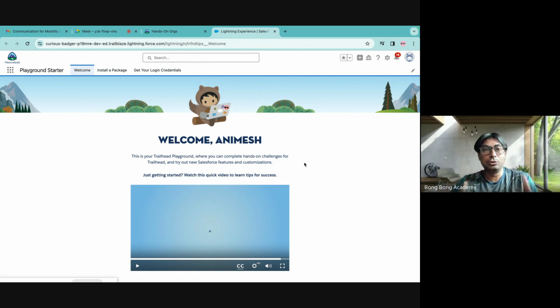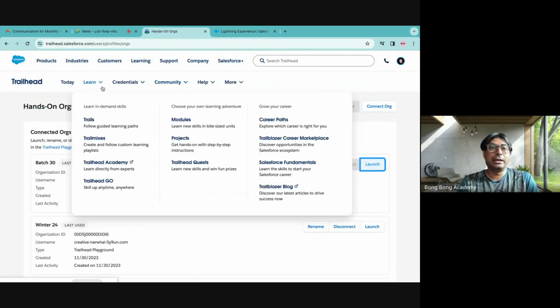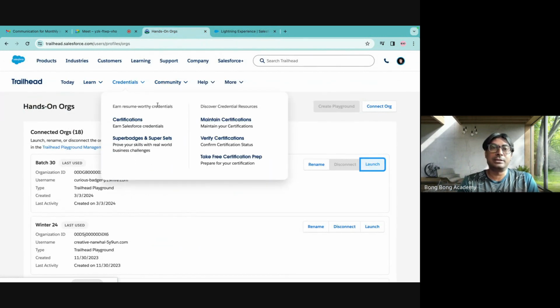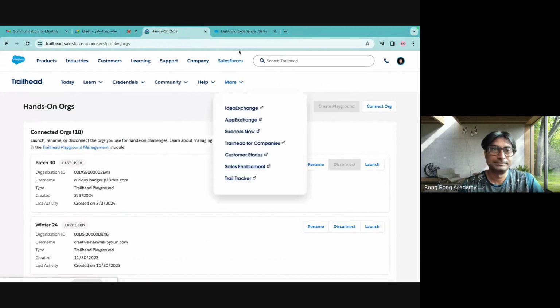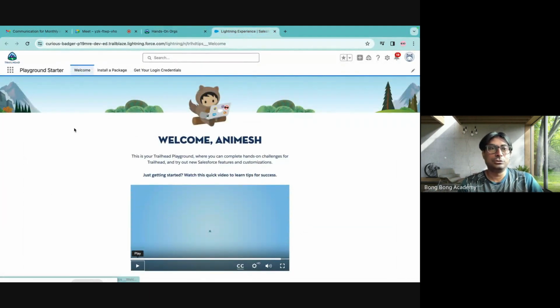And do not go and start learning any other trailheads. It's an ocean here. You will be completely lost. So only stick to the Trailhead trail mix. Do not go anywhere else. Okay, please. So let's introduce Salesforce.